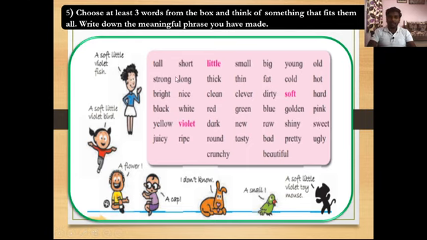Okay, so with the help of these words we have to frame some meaningful phrases.